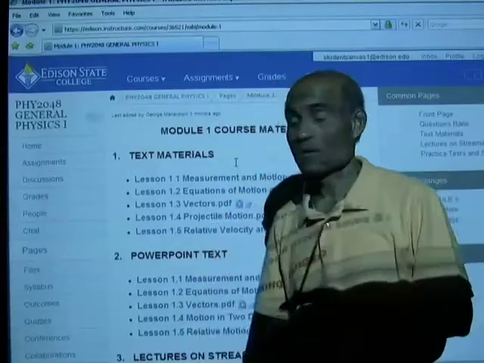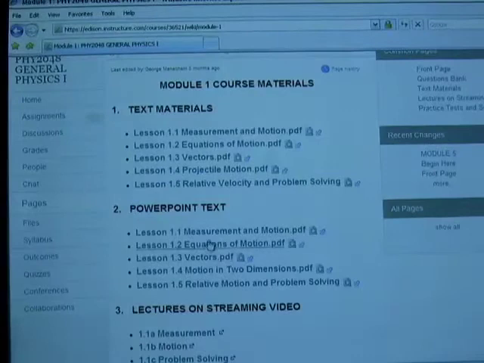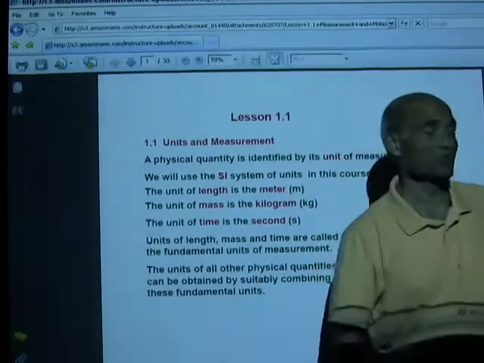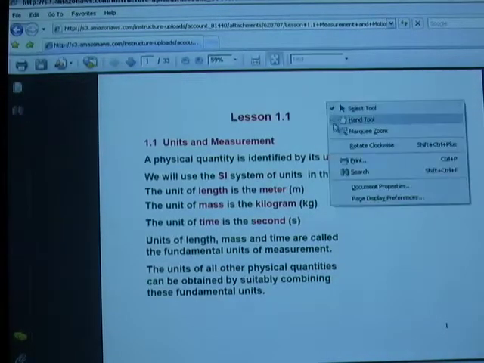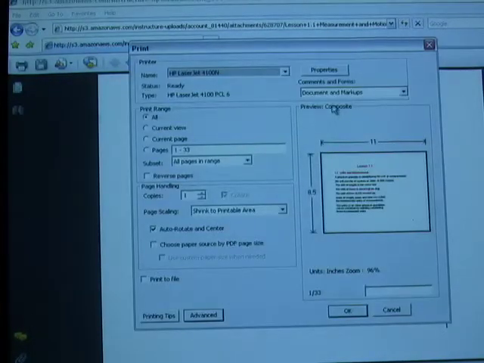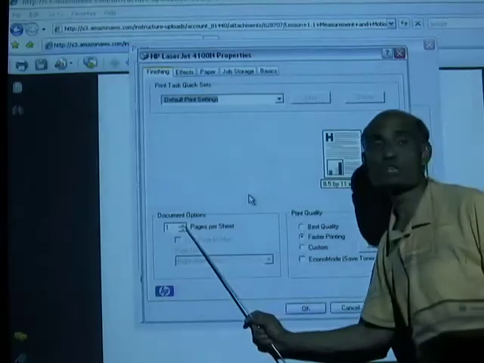Now, let me show you how to print this if you have difficulty. I know some of you are much better than me in technology, so I don't need to give you any extra help. Here are the PowerPoint slides. To print it, right-click on the page and choose print, and in here you choose properties, and you see the pages per sheet.